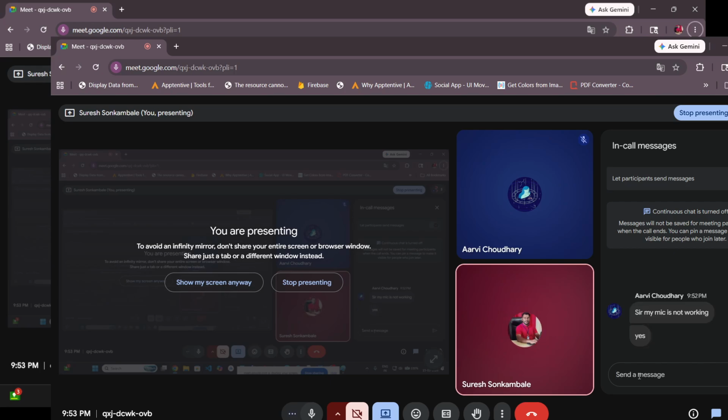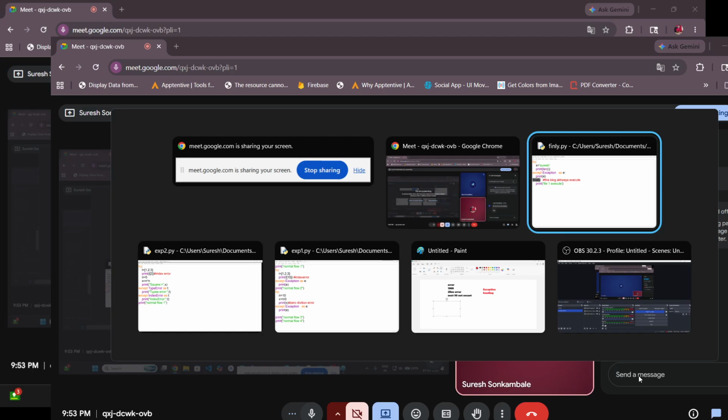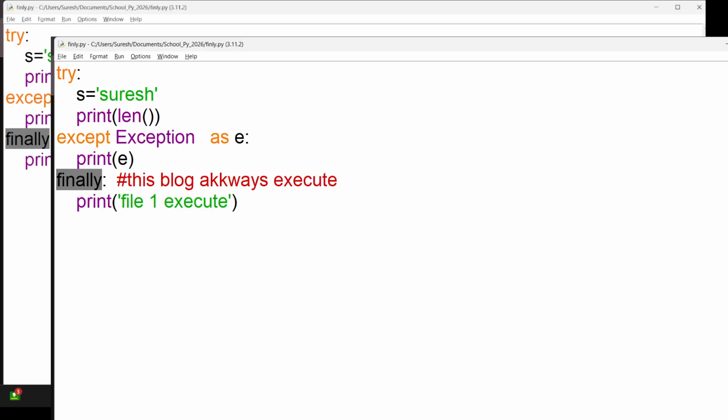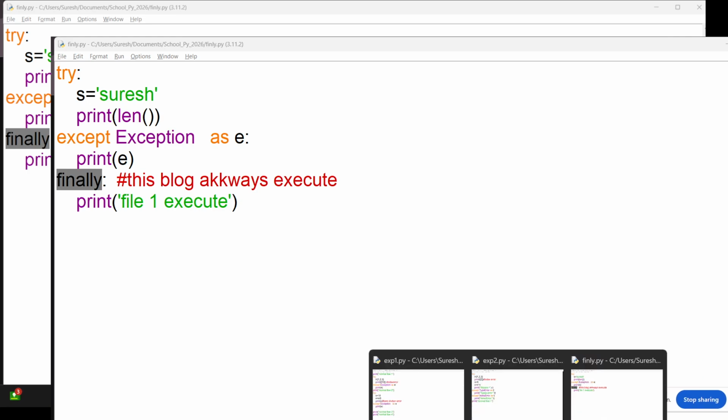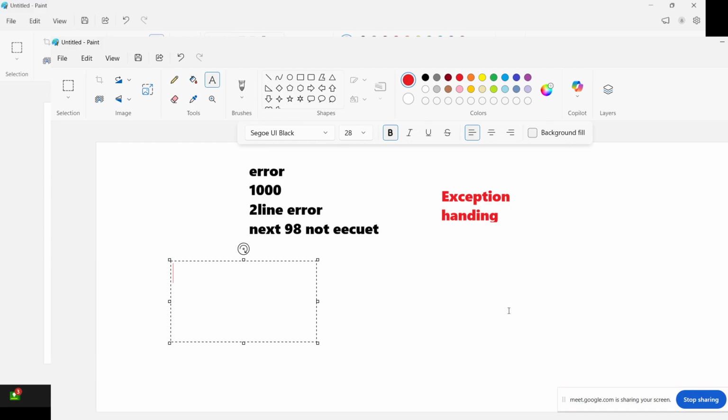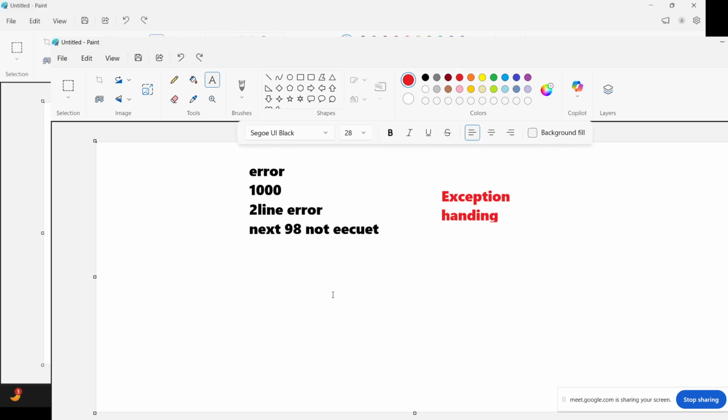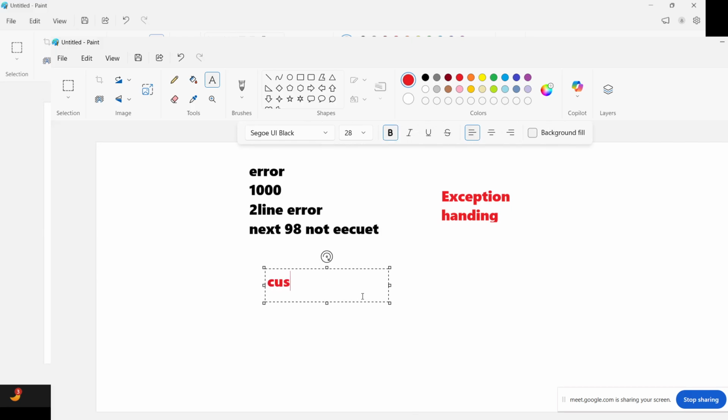Okay, cool. Fine. So now there is one more point pending, and that is custom exception. When I say custom exception, that means user-defined exception. Like we have seen the user-defined function, in that way you can use custom exceptions.